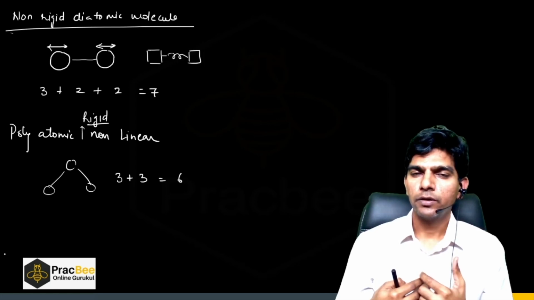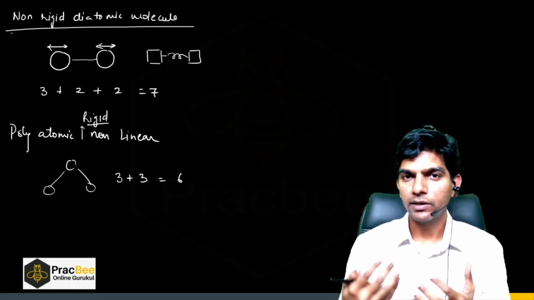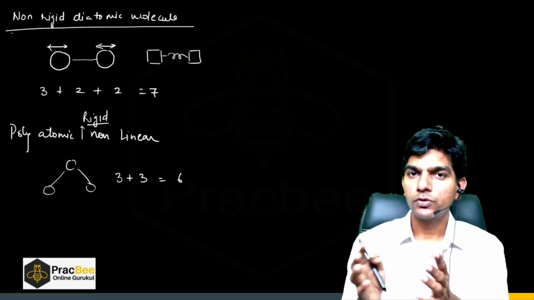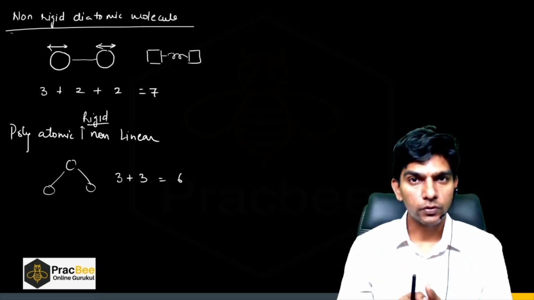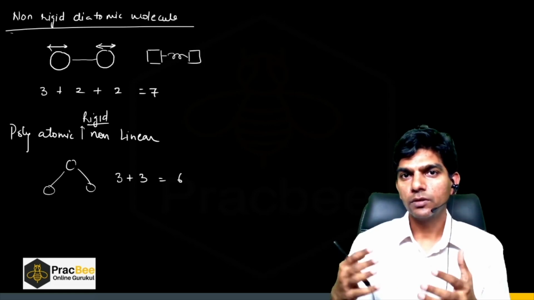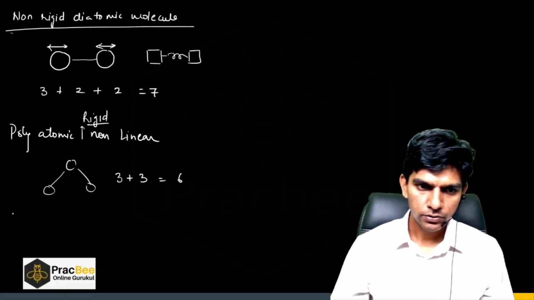Now suppose in the question they give you that we have a polyatomic molecule, it's non-linear and it is also vibrating, so the bonds are flexible. In that case, the vibrational mode will be given to you. Let me give you a case.